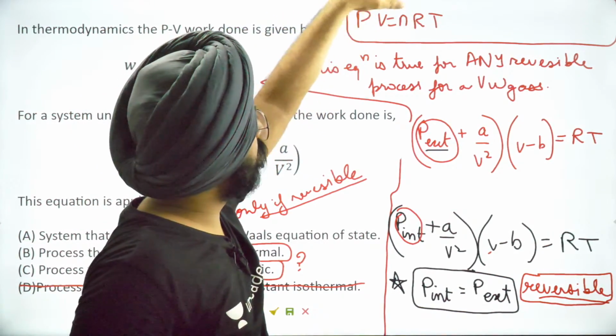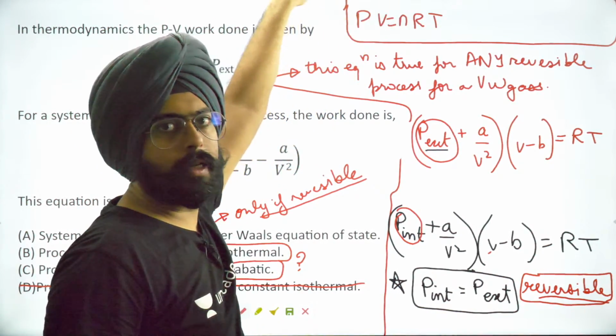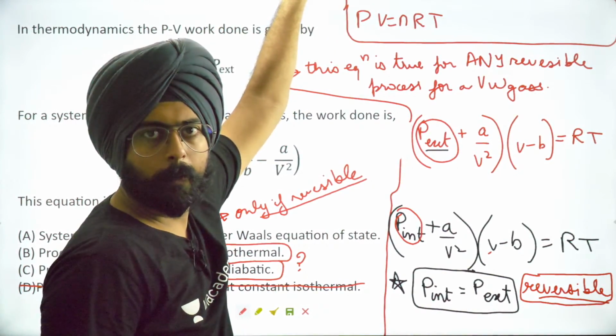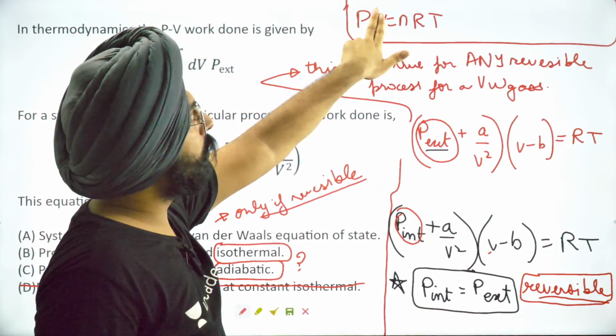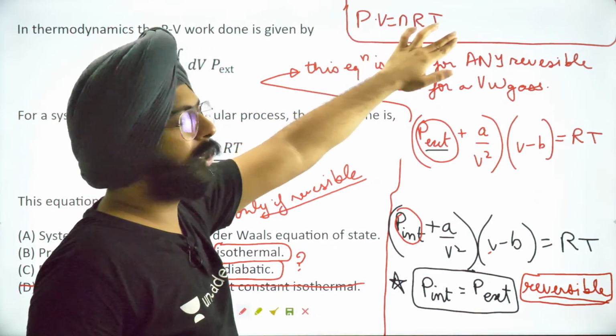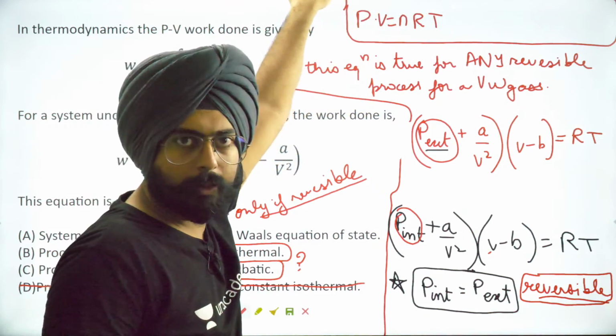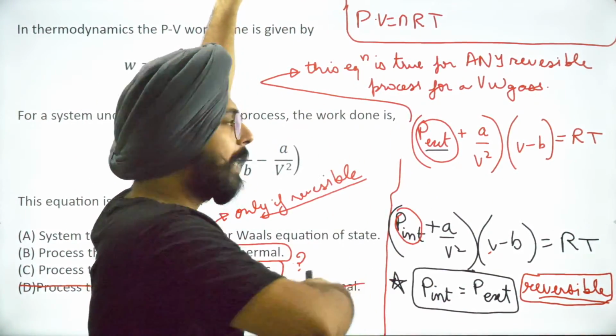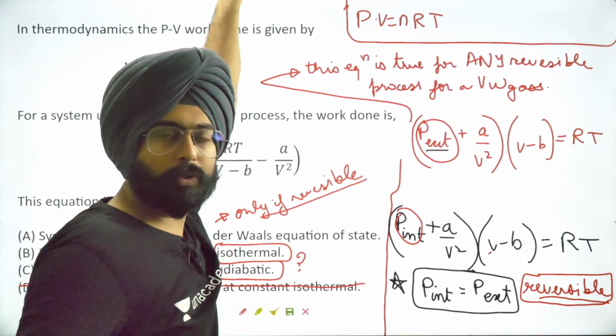If there is an adiabatic process, does this equation hold true? Yes, it does. P will vary, V will vary, T will vary proportionally to each other. If there is an isochoric process, is this equation valid? Yes, it is. If there is an isobaric process, is this equation valid? Yes, it is. The ideal gas equation is applicable for an ideal gas in any process.